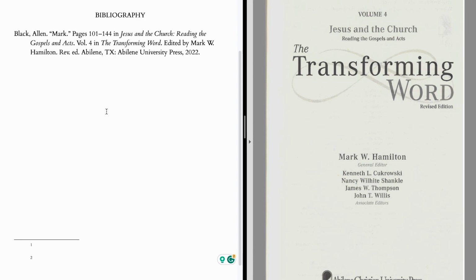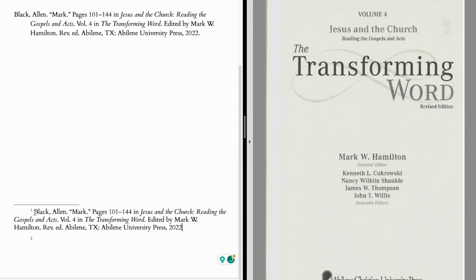Okay, if we want to start to make a footnote, we've got all the information here. We just need to put it in a slightly different format, as you know. So I'm going to copy and paste it here and then begin to edit it in the way that we need to edit it to make it work as a footnote. First of all, we're going to put the author's name first, and then we're going to separate things by commas rather than by periods.